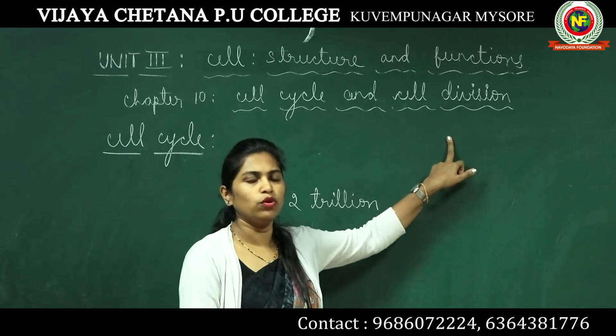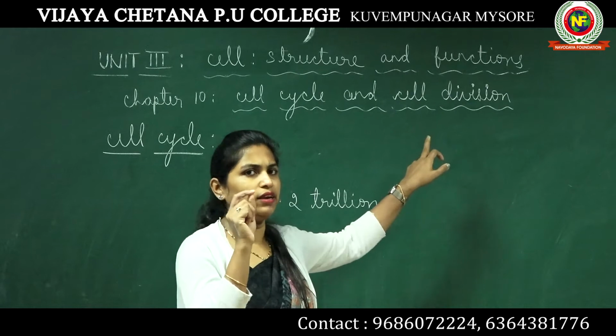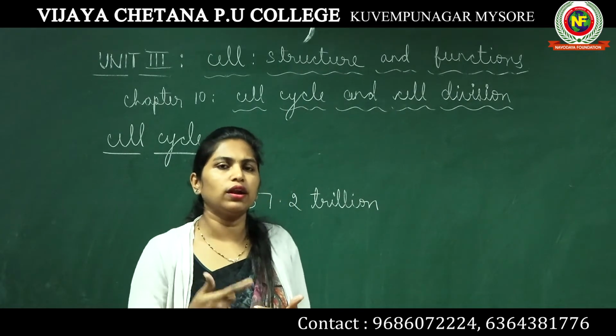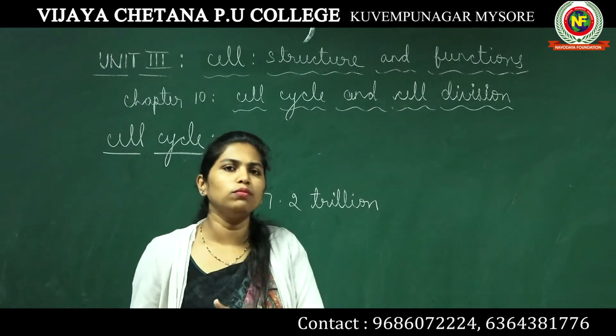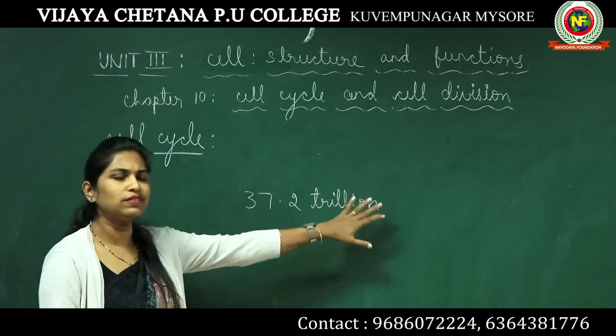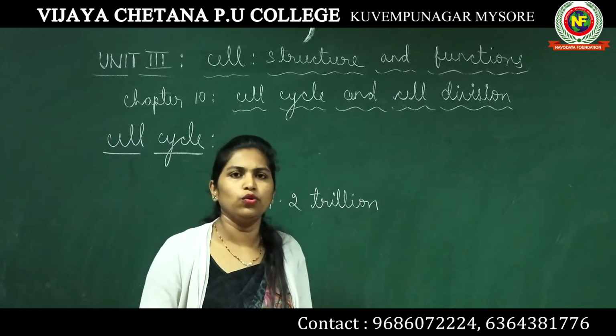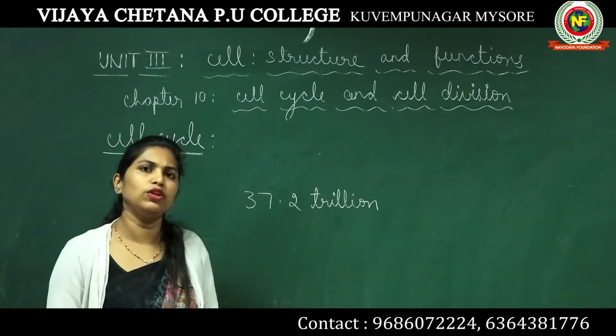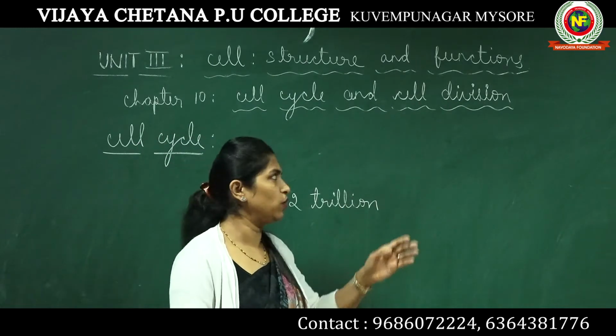The zygote, which was only one cell, keeps on dividing. It undergoes cell division and forms almost 37.2 trillion cells in an adult human being. We know what is mitosis and what is meiosis.